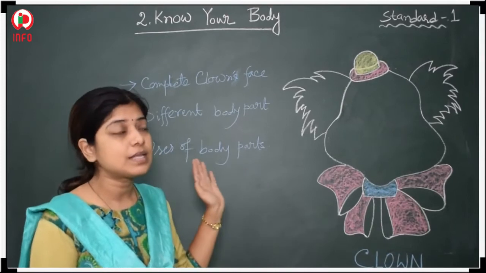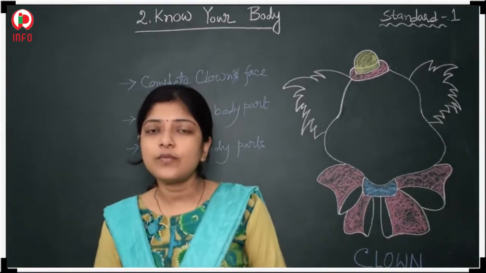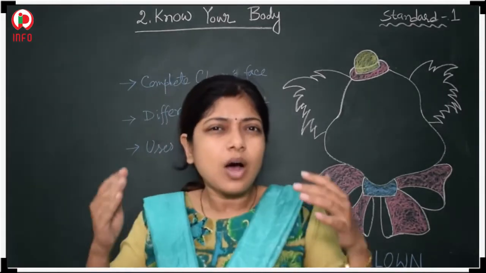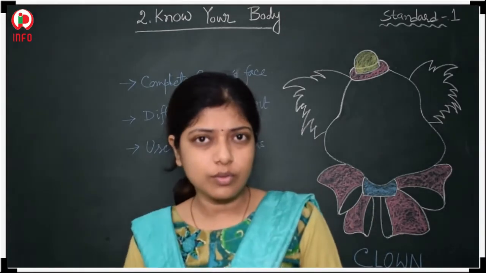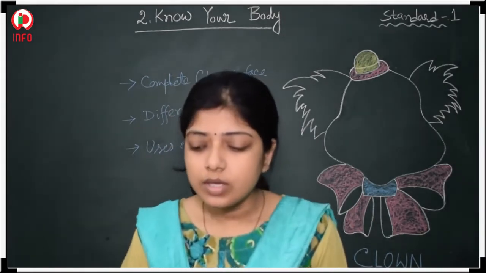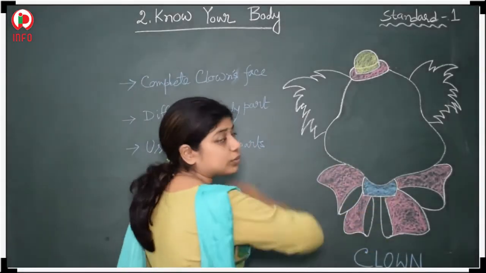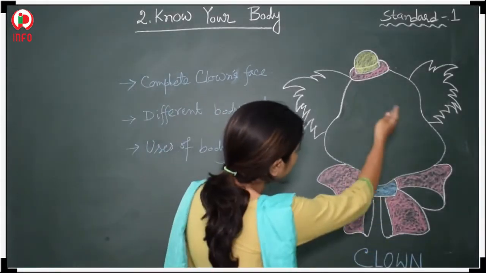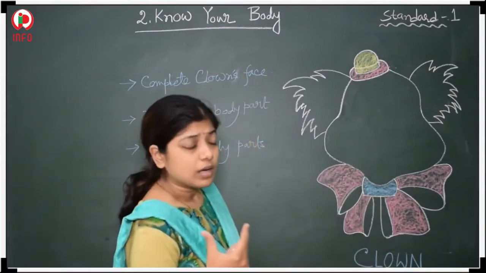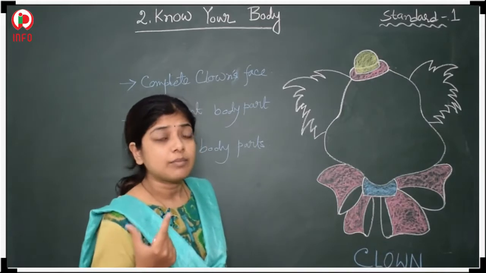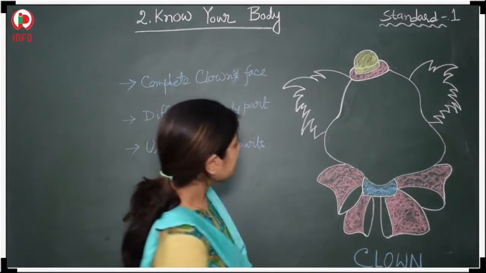That one is the second lesson of standard 1. So first, all of you have to know how many parts our body has. Do you know? I think you don't know. So let's start with the clown. Look at the board. See here, one clown is there, but without any eyes, without any eyebrows, any mouth, any ears. So let's draw it first.